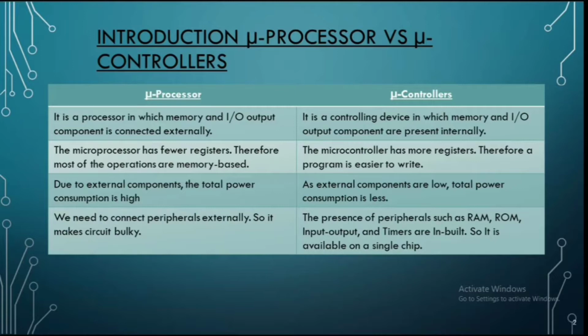The microprocessor has few registers, therefore most of the operations are memory based, whereas the microcontroller has many more registers, therefore a program is easier to write. Due to external components connected to perform a task in a microprocessor, the power consumption is high, whereas in a microcontroller the external components are inbuilt and the power consumption is less.